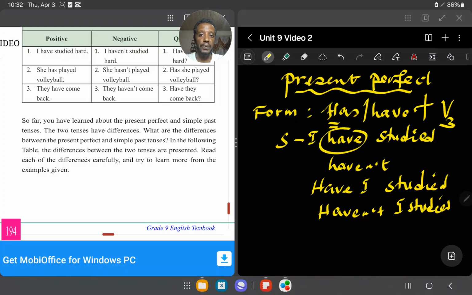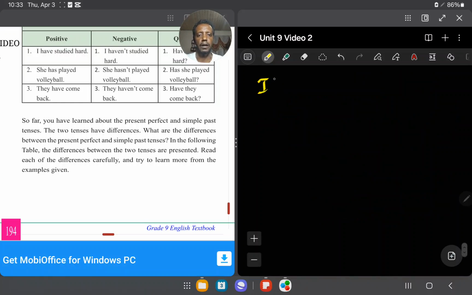But when you talk about the present perfect tense, something began sometime in the past and continues up to now, or maybe the result. The action may have finished, or it may be continuing until now, or its result affects the present or has a connection with now. For example, as I said before, I have known Tamirat.